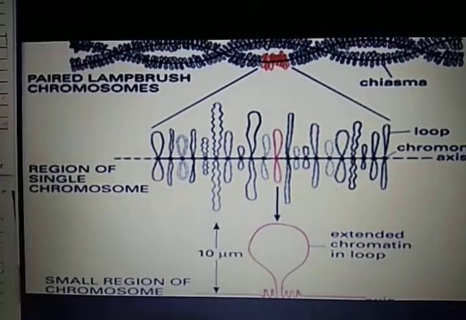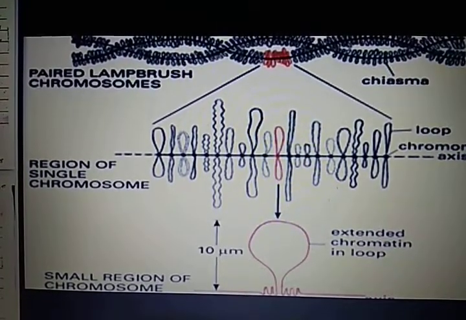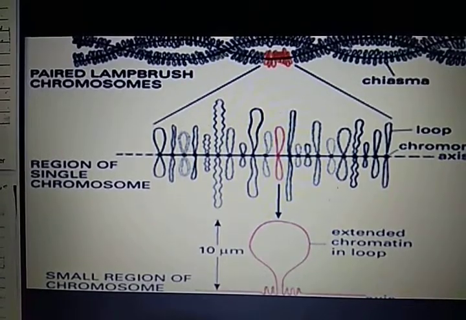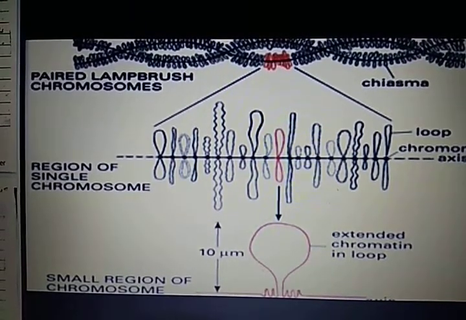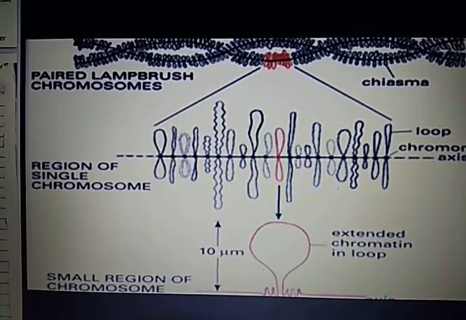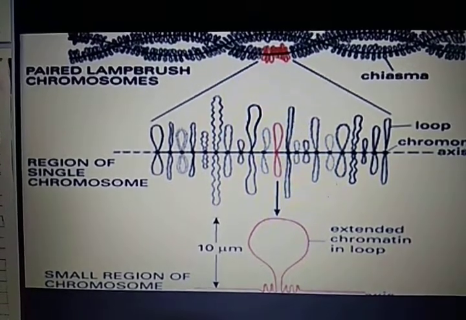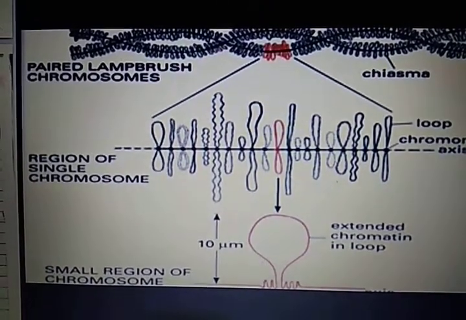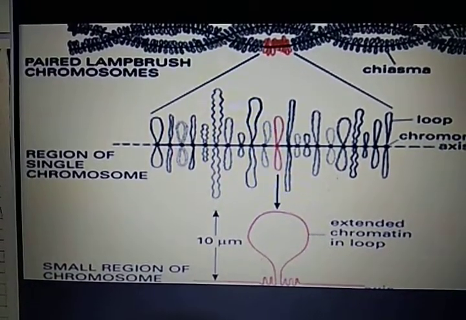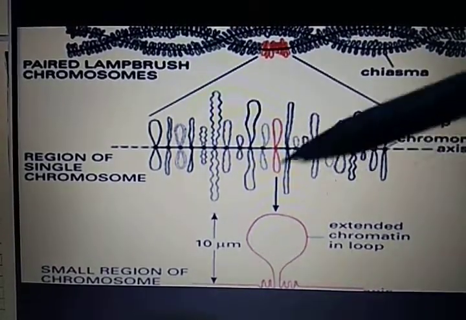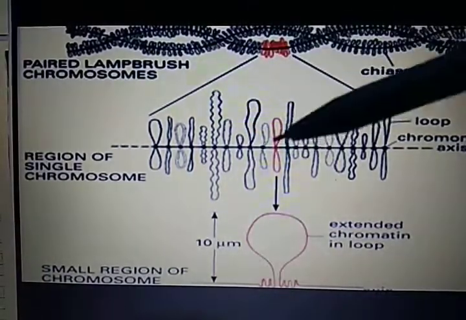Among all these, you have to pay attention to the giant chromosomes. Giant chromosomes are very peculiar due to their large and unique structure and function, and two of them are lamp brush chromosome and polytene chromosome. Now let us understand these in detail. Lamp brush chromosome, as you can see in the figure presented here, looks just like a lamp brush, having loops up and down.